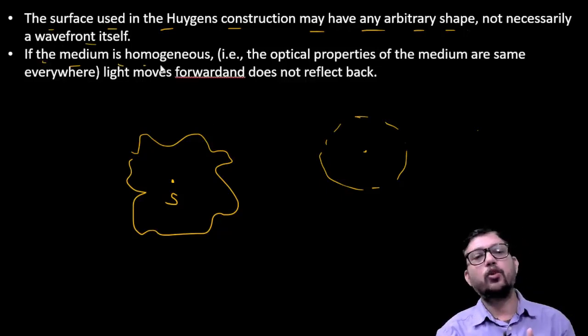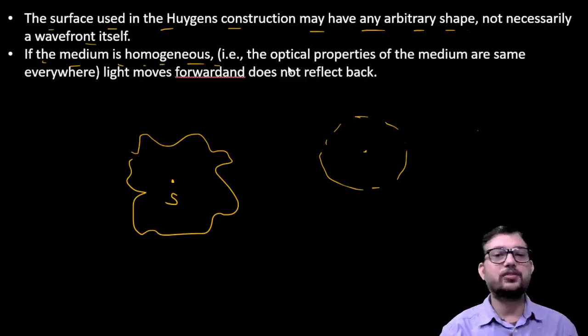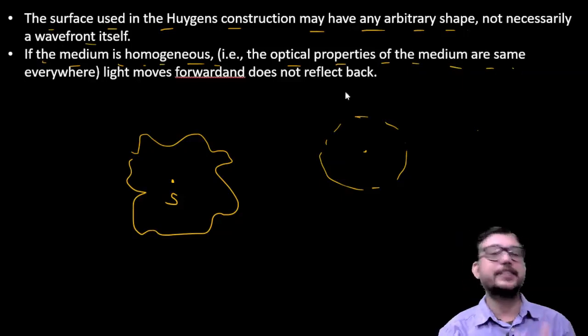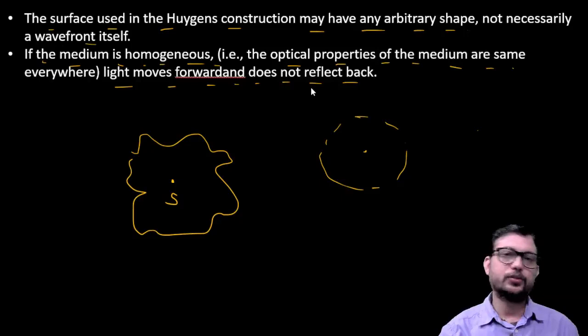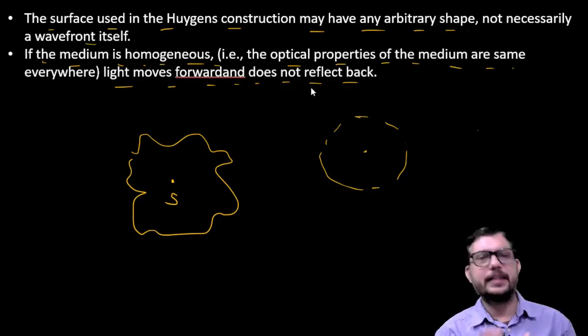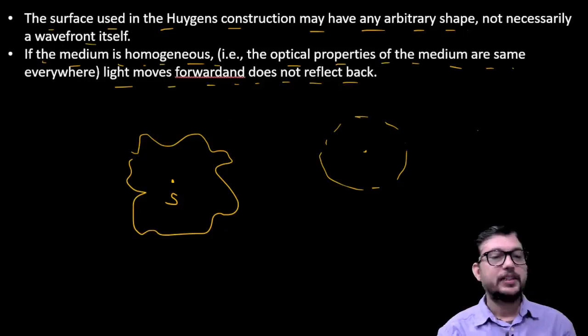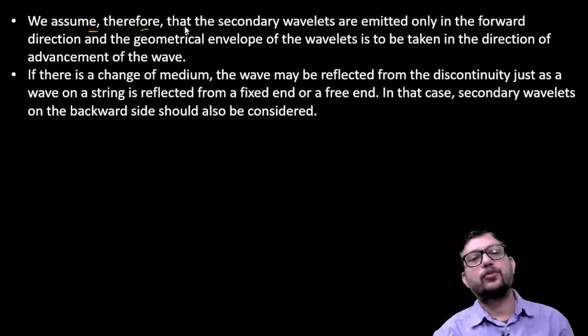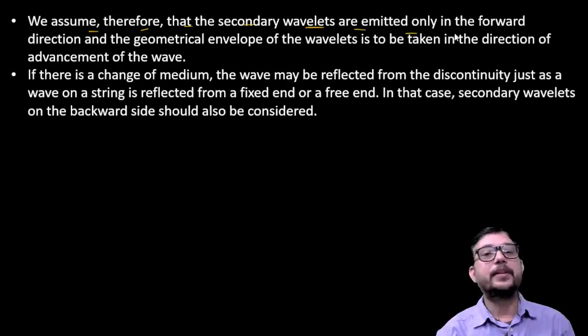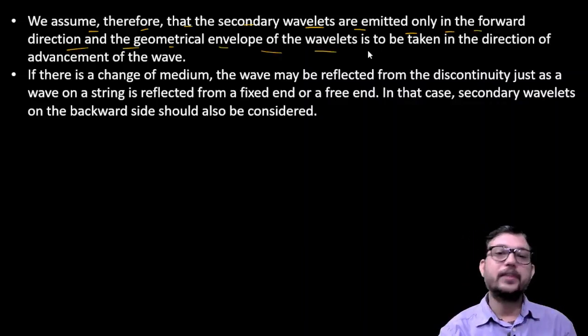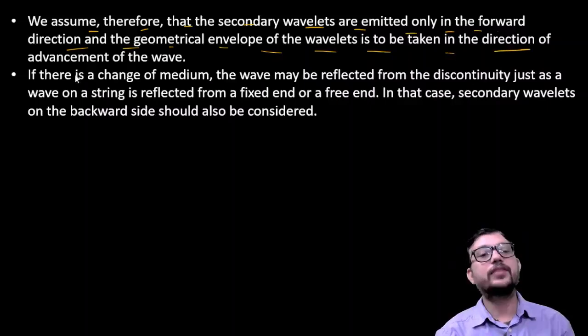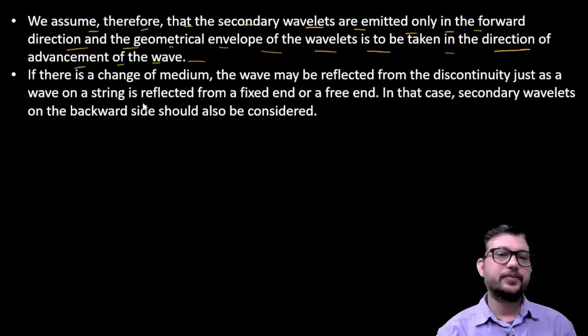If the medium is homogeneous, meaning the optical properties of the medium are the same, then light moves forward and does not reflect back. This is the basic reason that light travels in a straight line in the forward direction. We therefore assume that the secondary wavelets are emitted only in the forward direction, and the geometrical envelope of the wavelets is to be taken in the direction of the advancement of the waves.